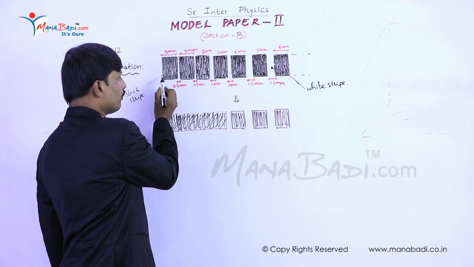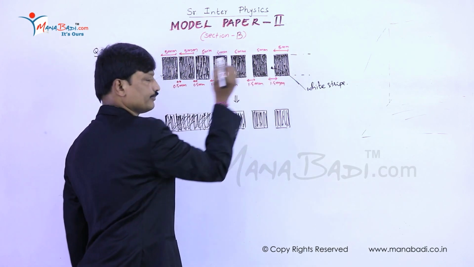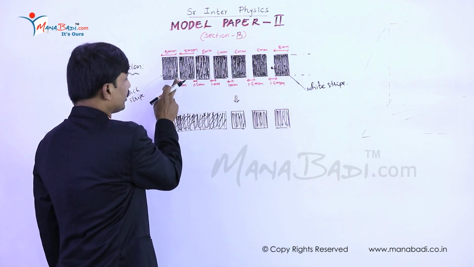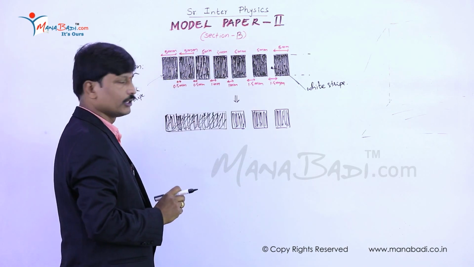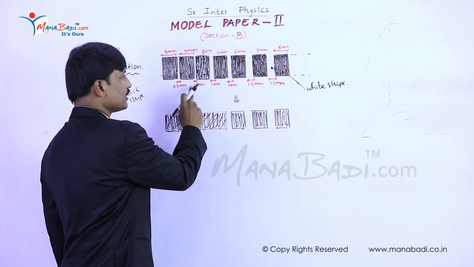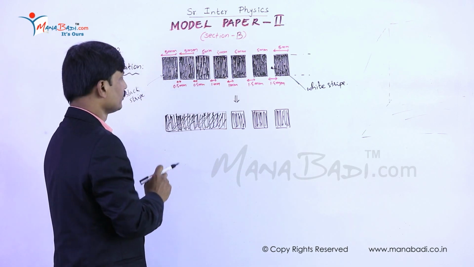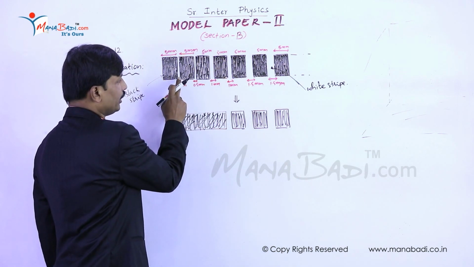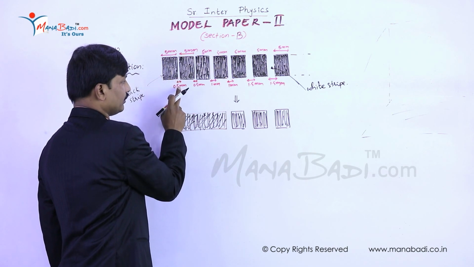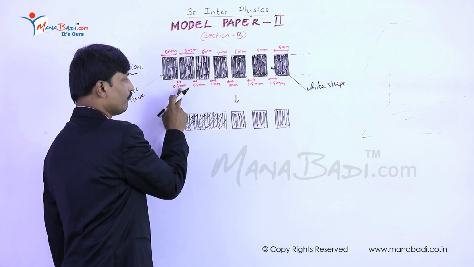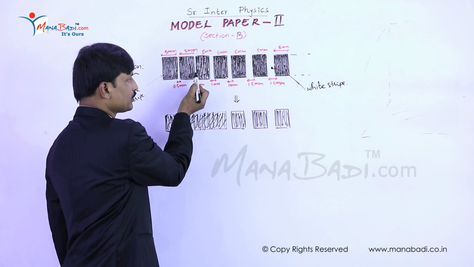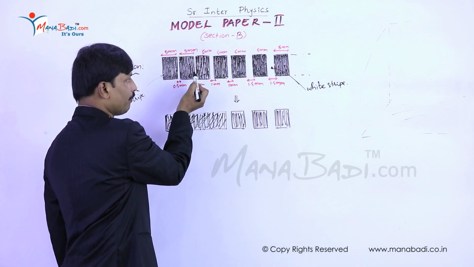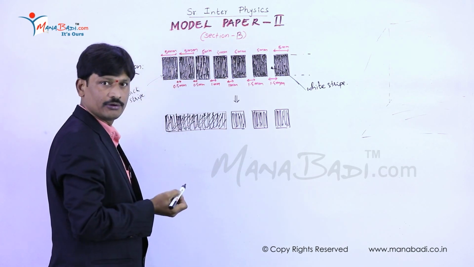As we go from left to right, the gap between two successive black strips increases stepwise. For example, the intermediate white strip width is 0.5 mm. The gap between the next two black strips is also 0.5 mm.